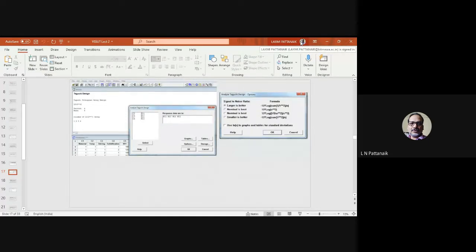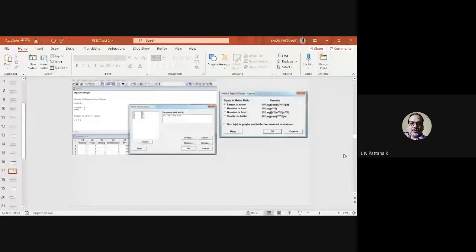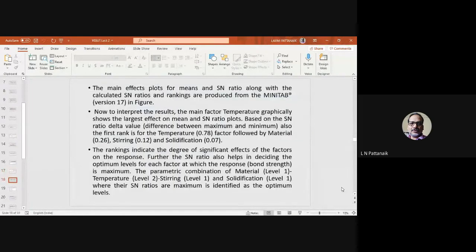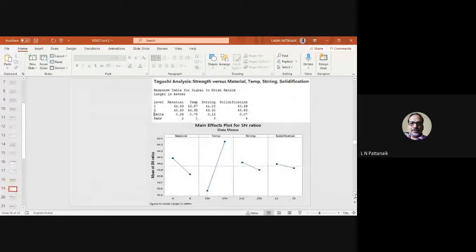As you can see in the right-hand side figure, for the signal to noise ratio, you are asked which property you want. If it is larger the better, you want the maximum strength for the bond, so you will select that. That's it. Once you make all these selections, you will get the output like this. This is the output that you will finally get.